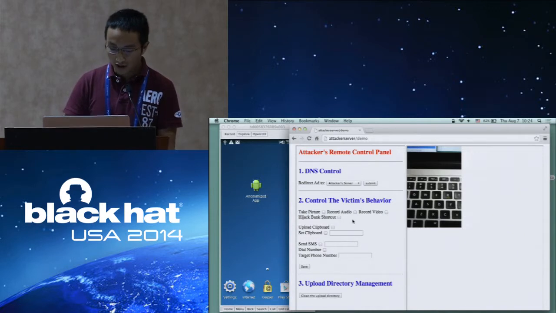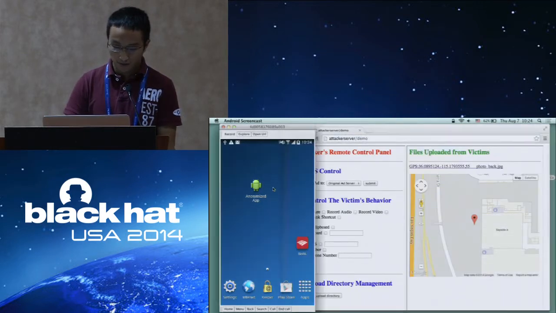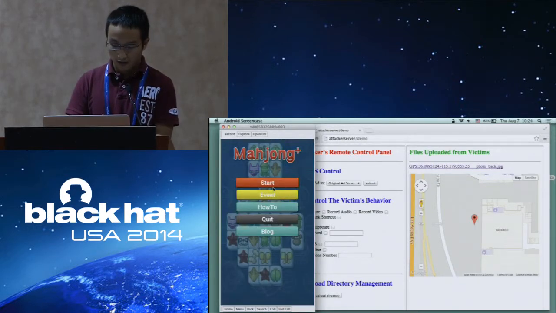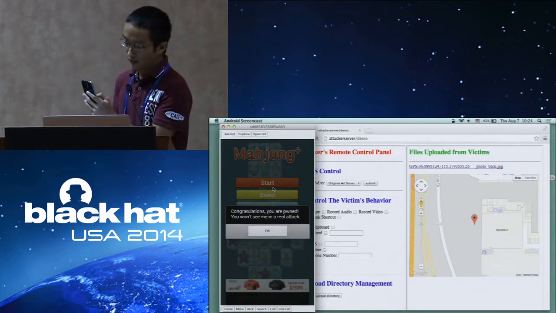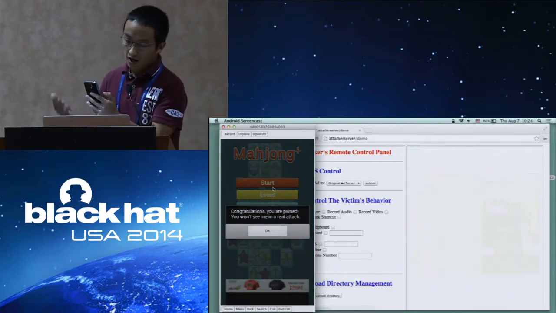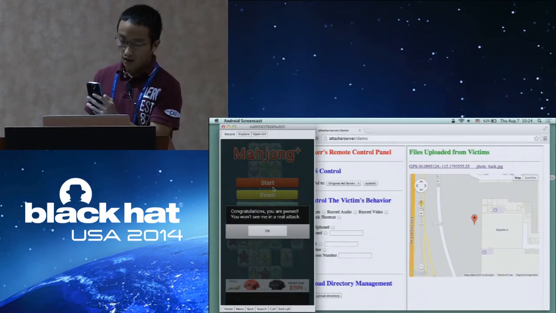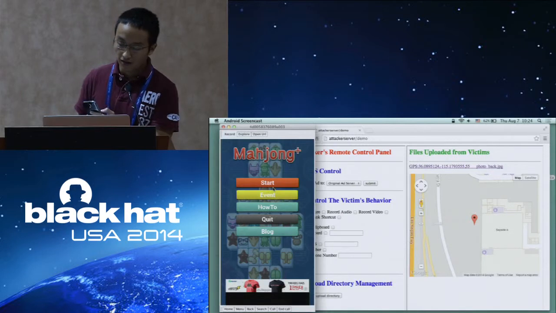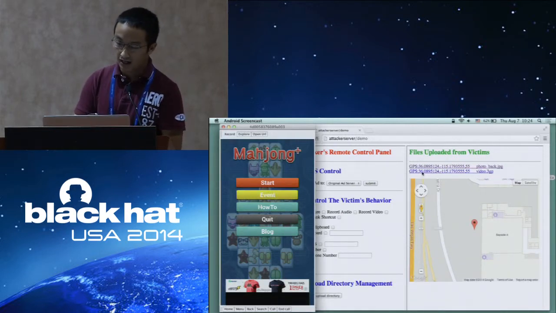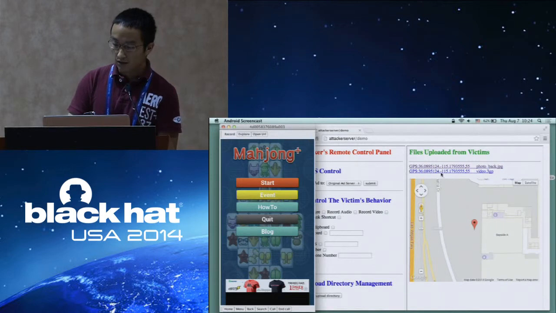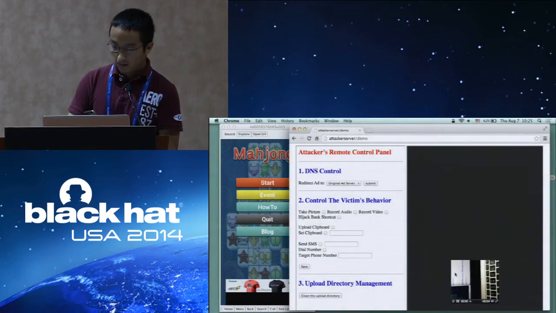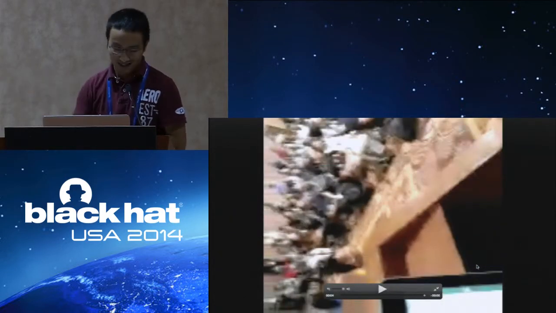And the attackers can also control the victim to record video, for example. So let's try to reopen the app. Again, you will see this congratulations message. And in the background, the victim phone is taking videos. And in a real-world attack, again, the victim will not notice the background attack. So again, there is a new file uploaded to the attacker's server. So you can see some of the audience are here.